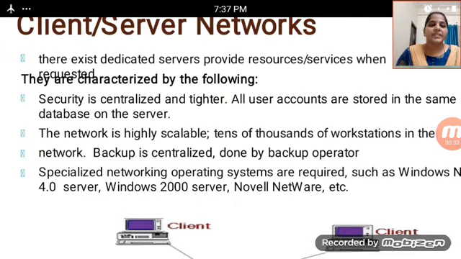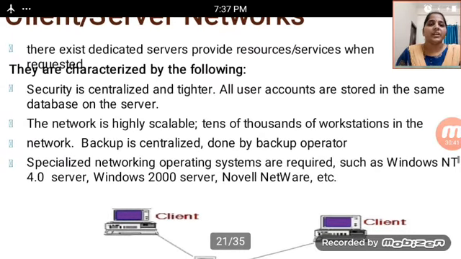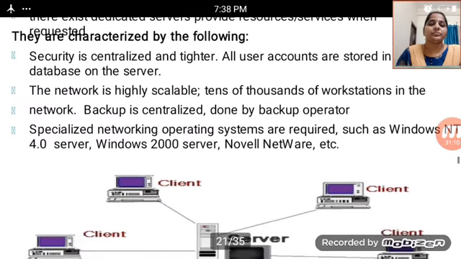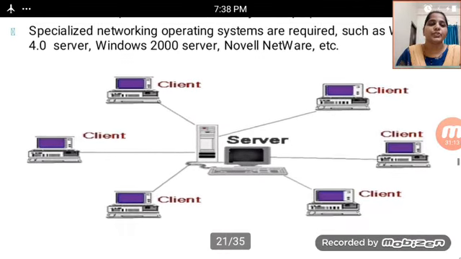And then the network is highly scalable. In that case, tens of thousands of workstations can be in that network. Backup is centralized and done by backup operators. And specialized network operating systems are required, such as Windows NT 4.0 servers, Windows 2000 servers, and Novell NetWare, etc. For this purpose, we are using this type of operating system, as shown in the figure.